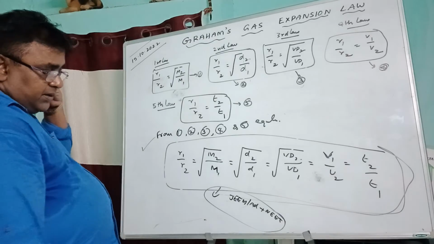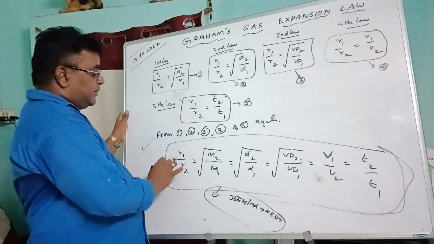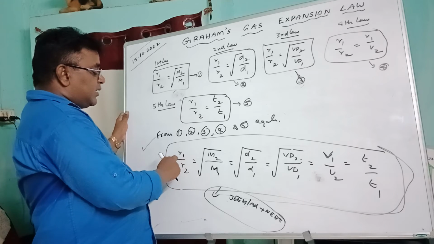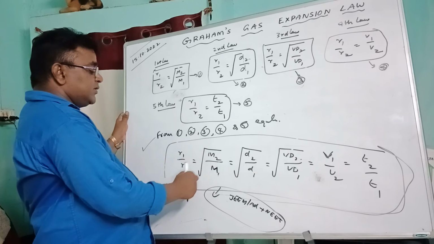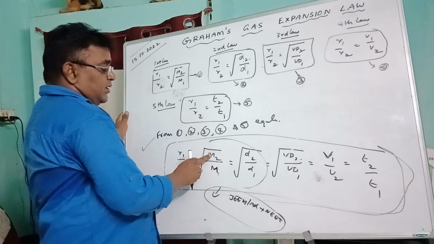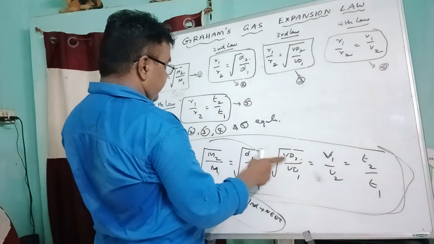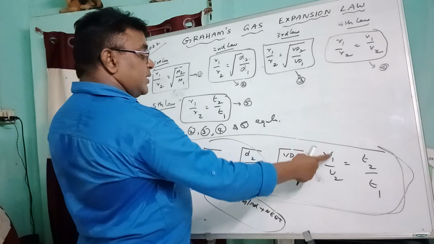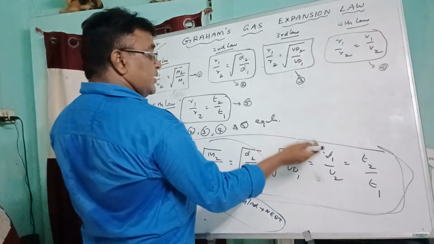So from this formula we can derive many more formulas. For example, the relation between rate and molar mass: R is equal to square root of M2 by M1. What is the relation between molar mass and volume?